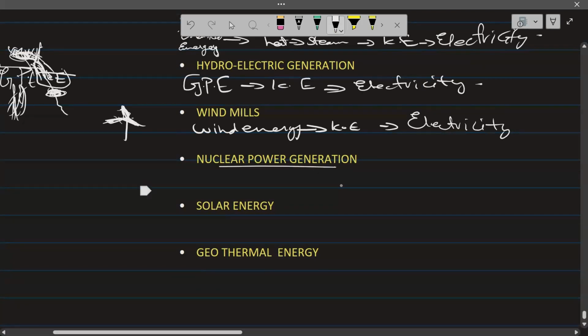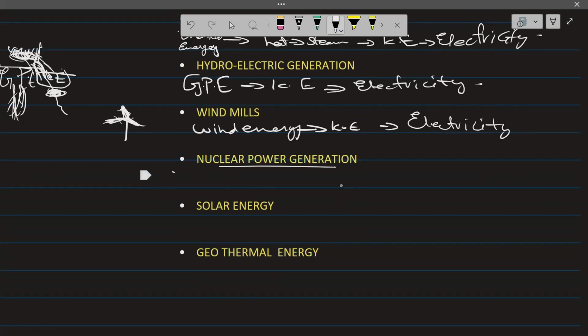Now nuclear power generation. In nuclear power generation, nuclear energy is transferred into heat energy first, because due to nuclear fission or fusion, a lot of heat is produced. Due to that heat, water is boiled and steam is produced. That steam is readily moving, so kinetic energy is produced, and that kinetic energy moves the turbine, making electrical energy.